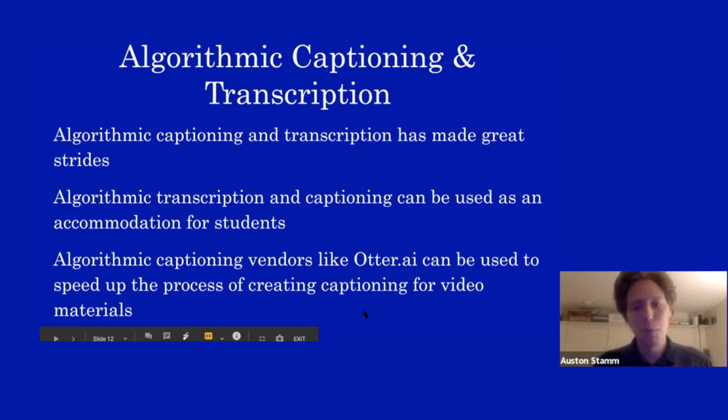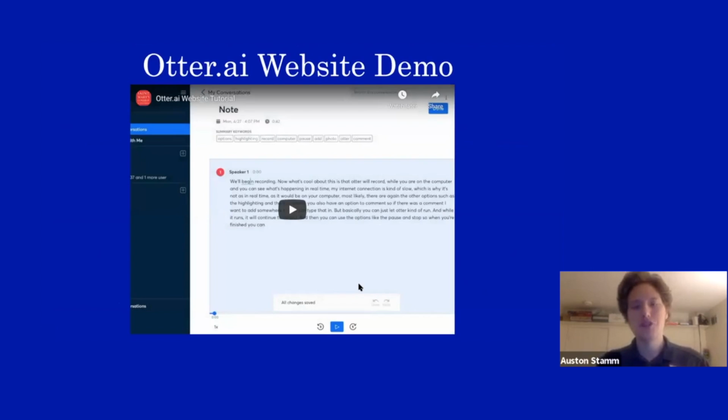So one of the main captioning vendors is Otter AI. They are the vendor that we use, and I'm going to go over what it's like to use their software a little bit. What I'm going to show you here is just a little demo of using Otter AI on a computer on the website, and you can see how that would work.